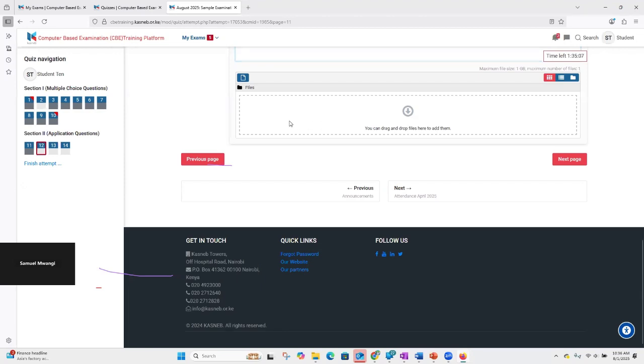Now it's time to bring my file from the desktop onto the platform, because if I leave my answers on the desktop, you can be sure that no one will mark them there. Now it's time to connect the two. Now that my answer is ready, I need to bring that answer here. So how do I do it? Of course, I need to do the uploading, the taking it upwards. I need to lift it from the desktop and take it to this place here. We have two methods for it.